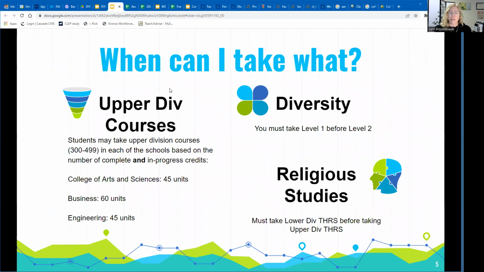Just a reminder that you cannot take upper division courses in the College of Arts and Sciences or the School of Engineering until you have completed or are in progress with 45 units. In the School of Business, that number is 60 units. So you keep that in mind as you're planning.